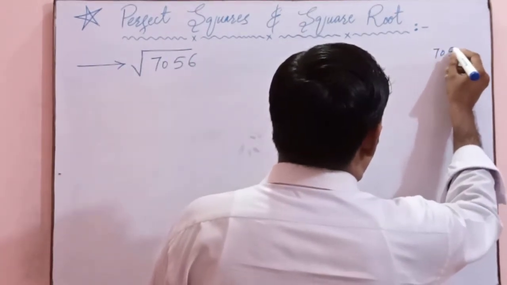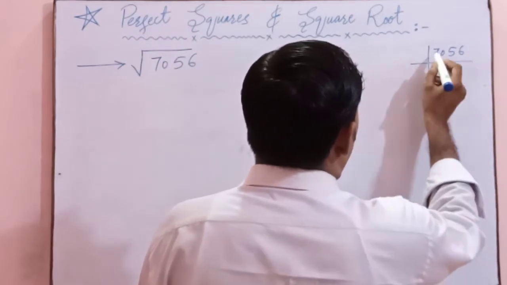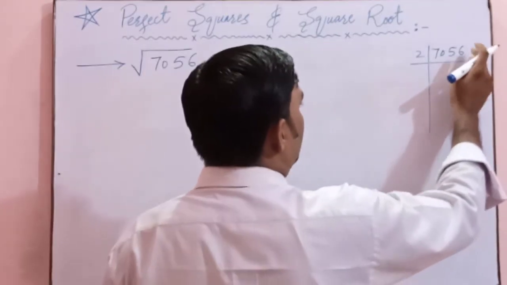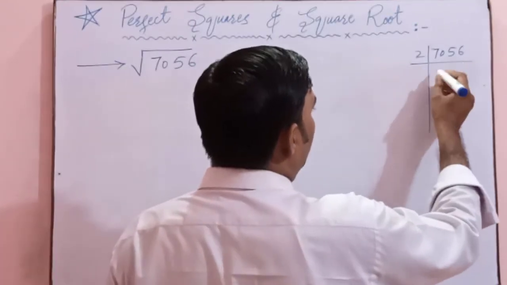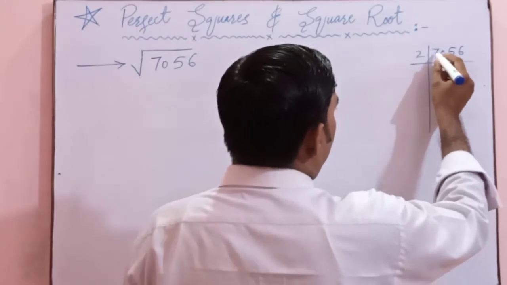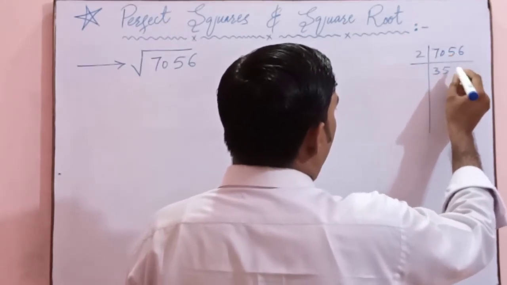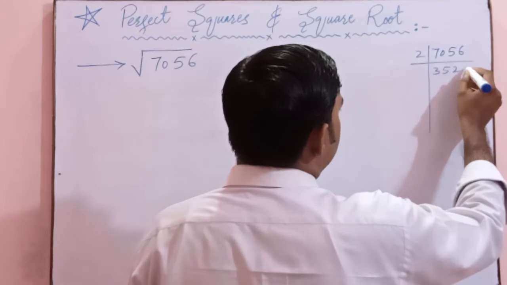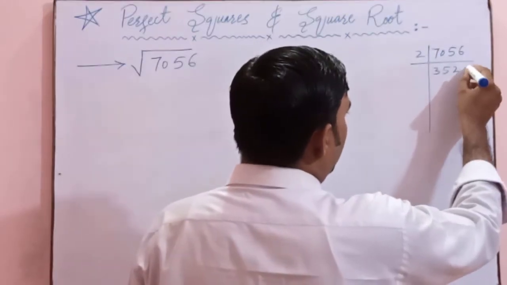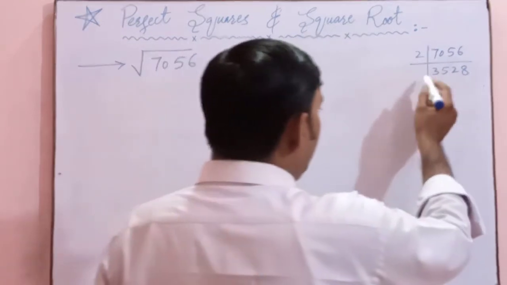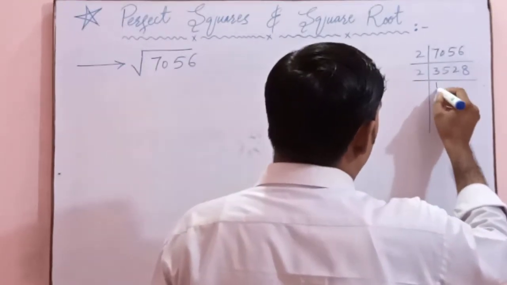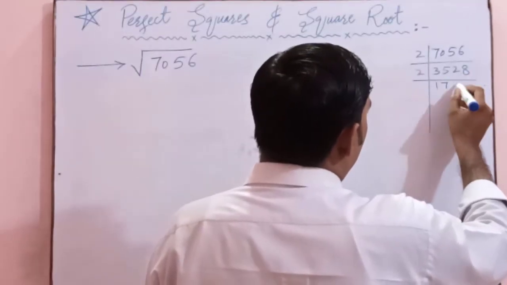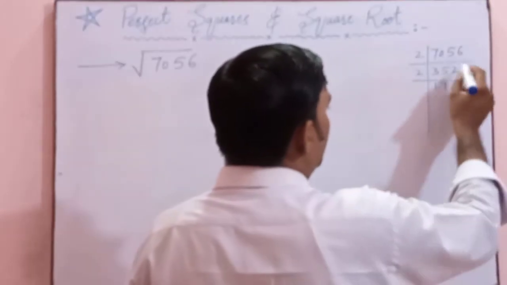7056. Because there is 6 at the unit place, we will apply the table of 2. 2 3s are 6, 1 carry, and it will be 10. So 2 5s are 10, and here 2 4s, 1 carry 16. So 1 carry, so 2 8s are 16. Now again we will apply the table of 2. 2 1s are 2, 1 carry, 2 7s are 14, again 1 carry, so it will be 12. 2 6s are 12, and 2 4s are 8.